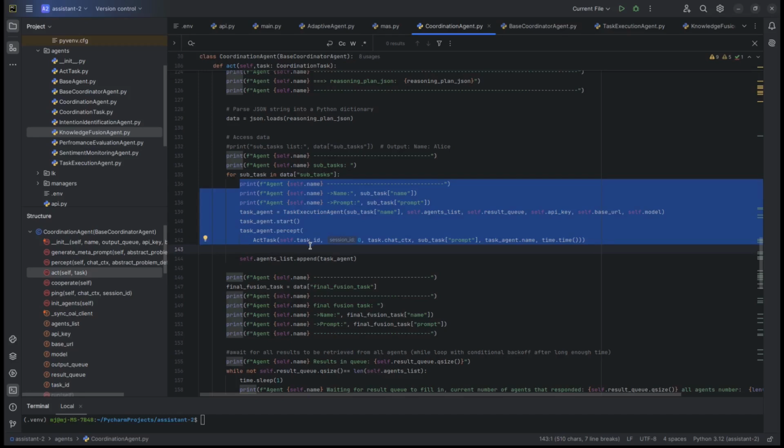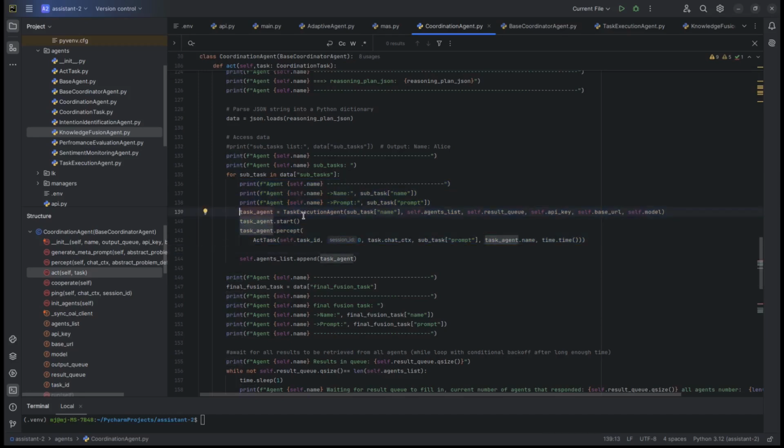So we will be dynamically creating a task execution agent, providing it with a name which defines the subplan name, as well as supplying it with the subtask prompt. Right? So the subtask prompt is the instruction that the agent will use to call its own LLM, but using this specific prompt associated with resolving that part of the problem.